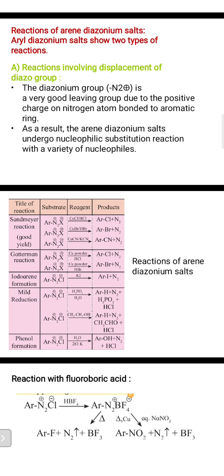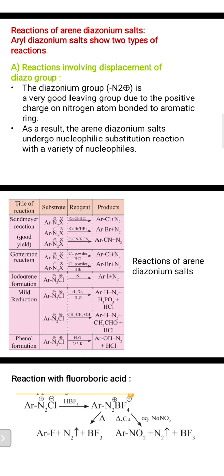The next reaction is ArN2 plus X minus. It reacts with copper bromide in the presence of HBr, and gives ArBr with liberation of N2 gas. Thirdly, ArN2 plus X minus in the presence of copper cyanide with KCN gives ArCN plus N2.